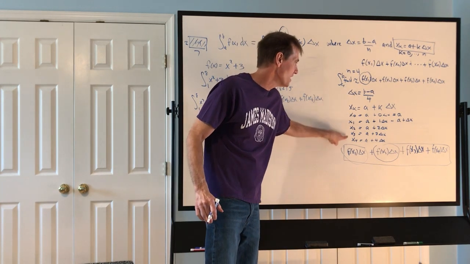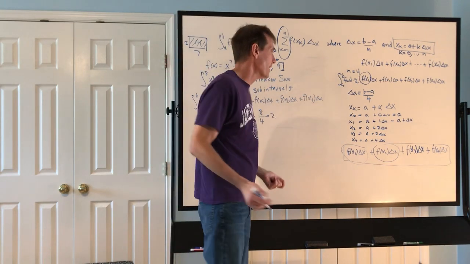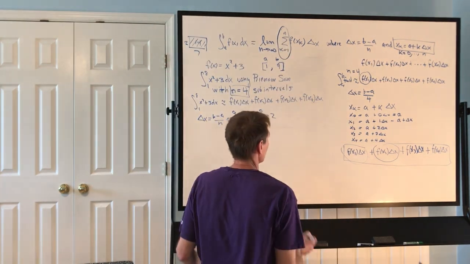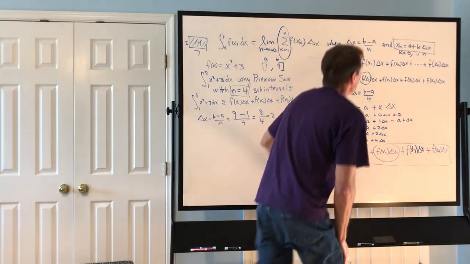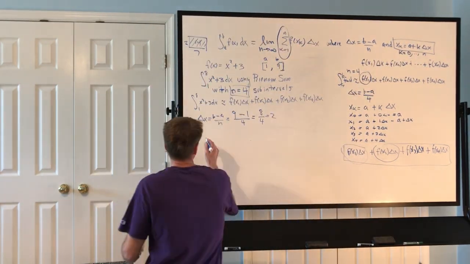The next thing I need is my x1, my x2, my x3, and my x4. So I just come back and I look at the formula, x sub k equals a plus k times delta x.